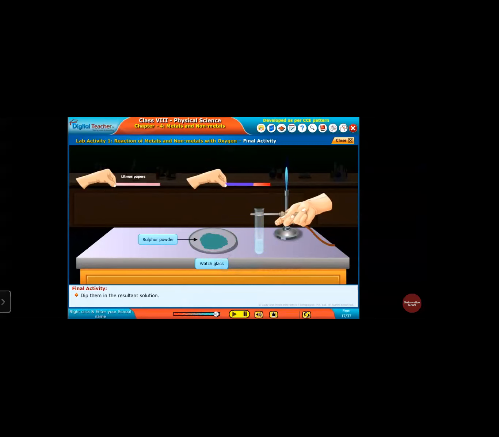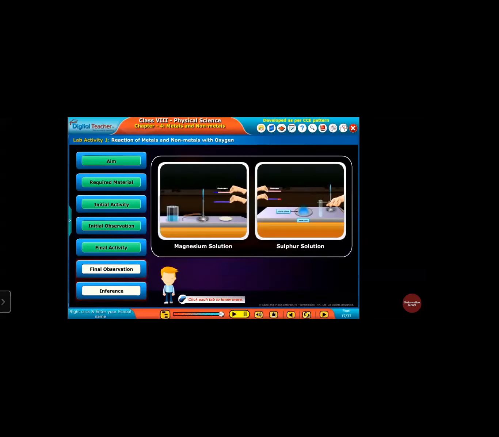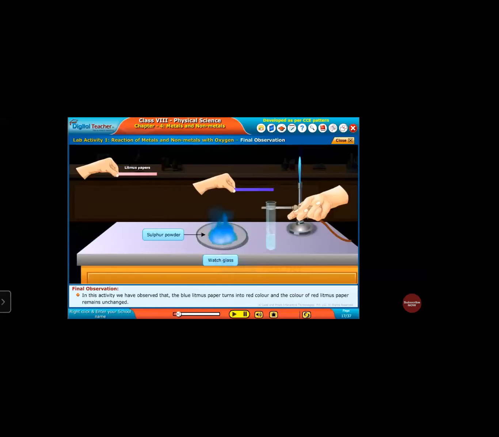So blue litmus paper changes into red. This is the observation. The red litmus paper shows no change, and the blue litmus paper changes into red, so it is acidic in nature.